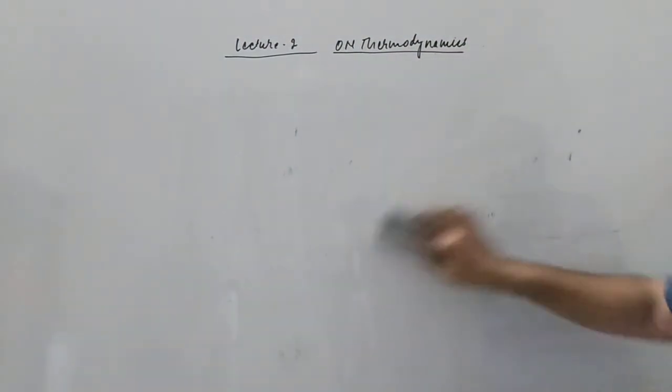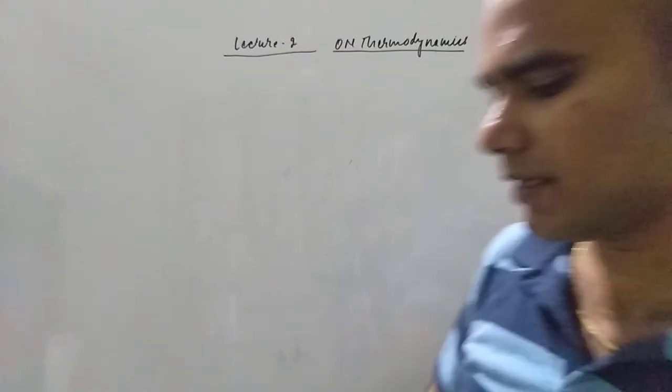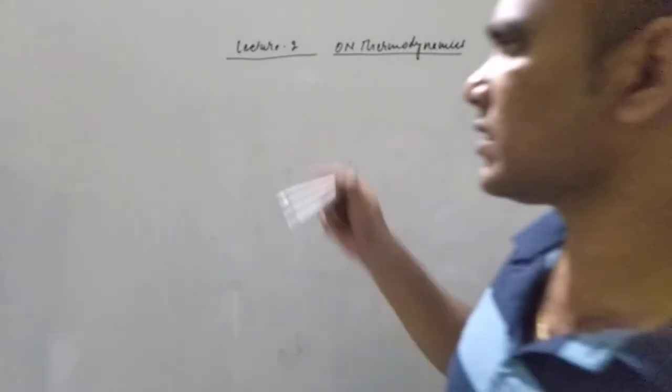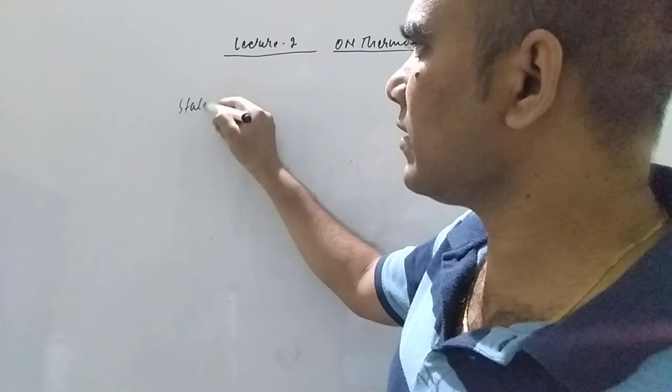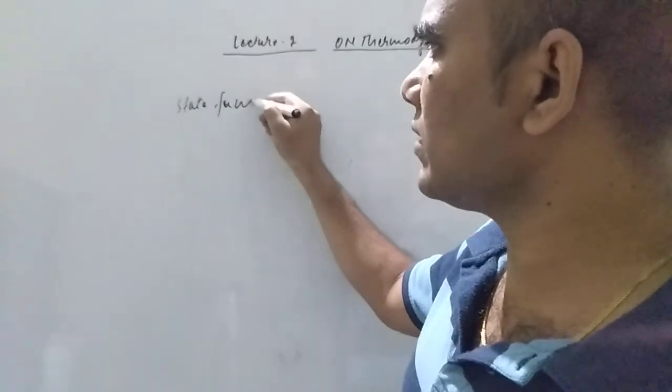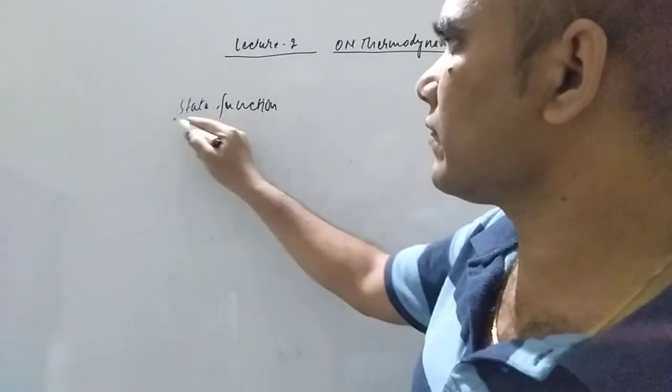So dear students, what is a state function? If the property depends on the initial and final state, that is a state function. I am defining here the meaning of state function.